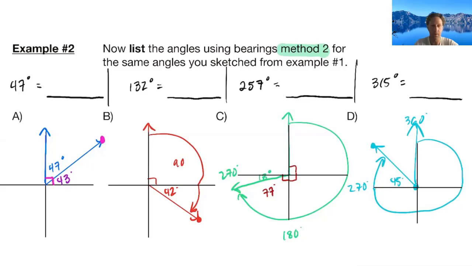So remember, there are 3 parts to these. So for the first one, 47 degrees, we know that we're going to start in the north-south line, and in this case, the north. That's going to be our first direction we're going to start, and then we're going to have to rotate 47 degrees to the east. And that's it. Those are equivalent. So which one do you prefer? Totally up to you. I think one is definitely easier than the other, but it's all a matter of preference.